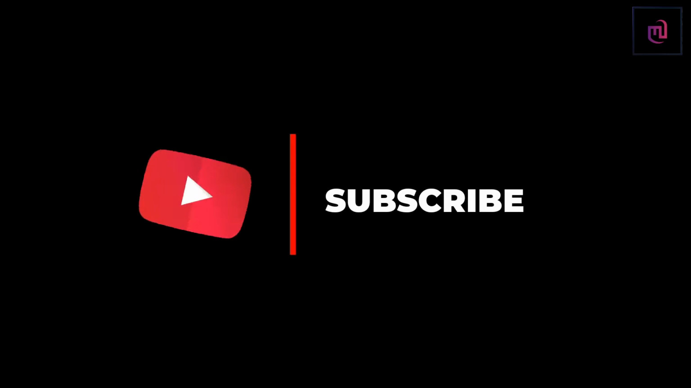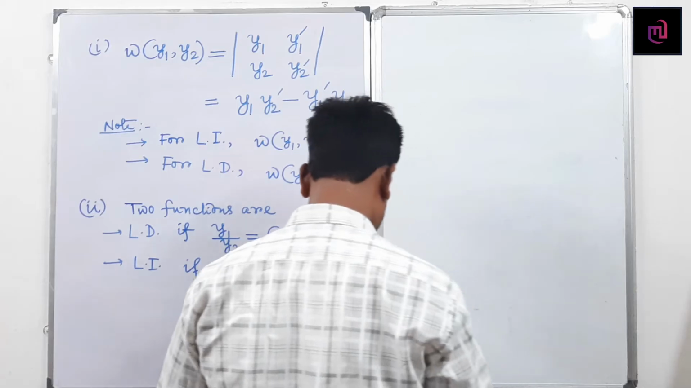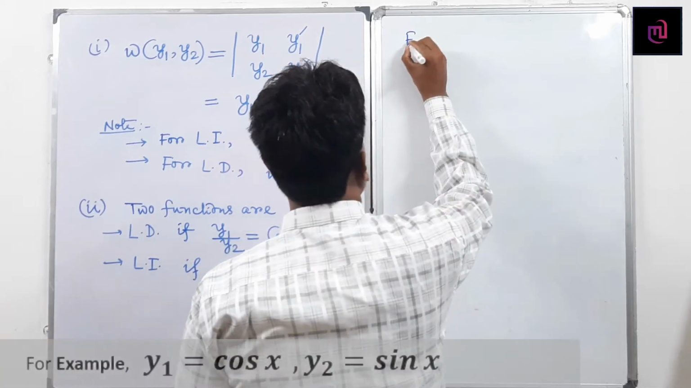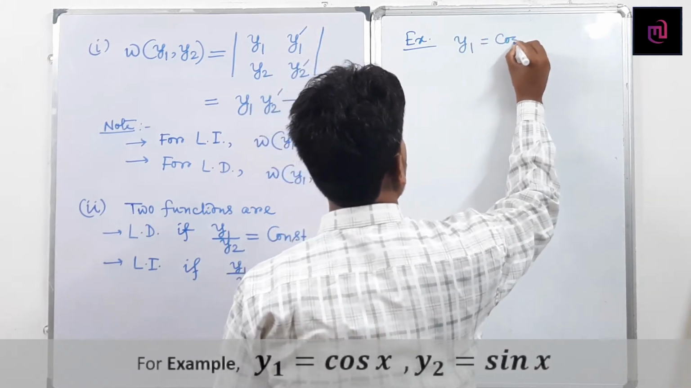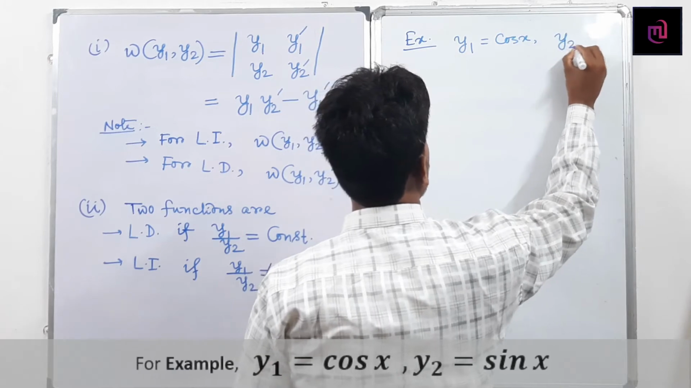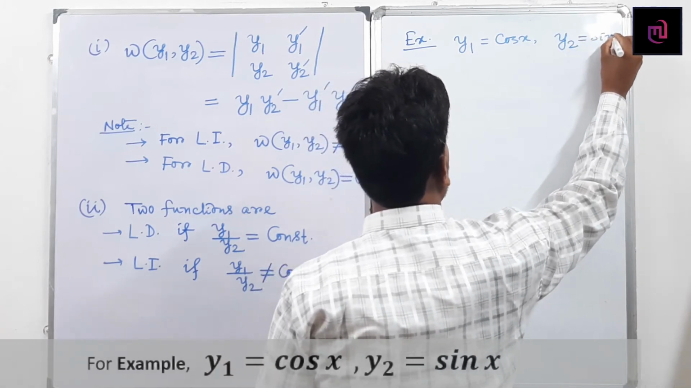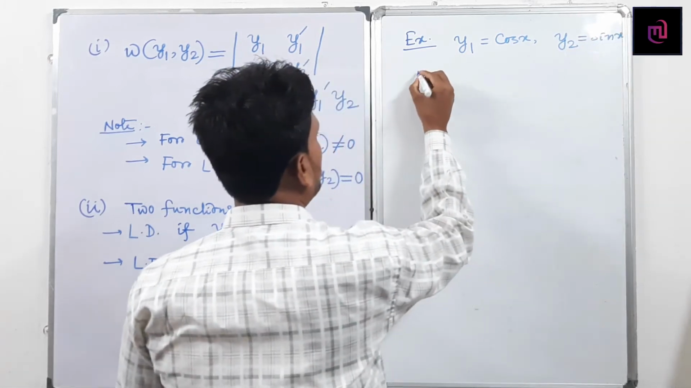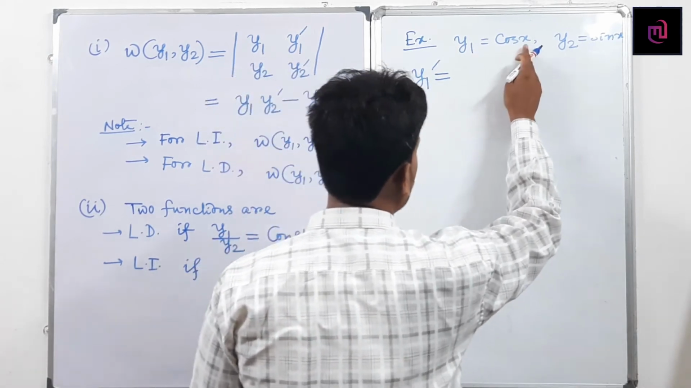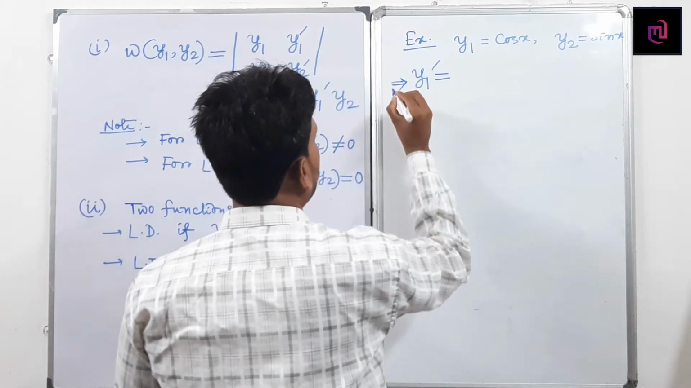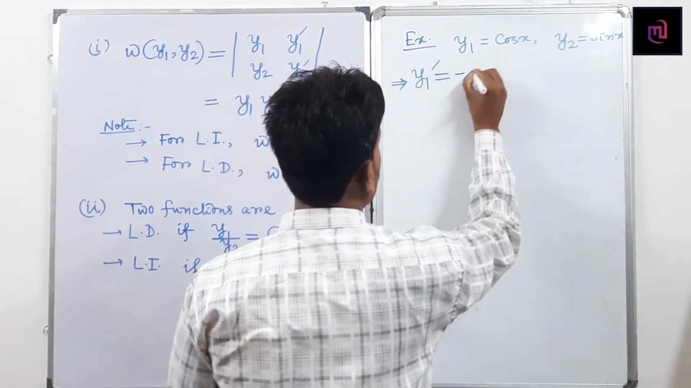So suppose y1 equals cos x and y2 equals sin x. What is y1 dash in this case? Taking the ordinary derivative with respect to x on both sides, differentiation of cos x becomes minus sin x.